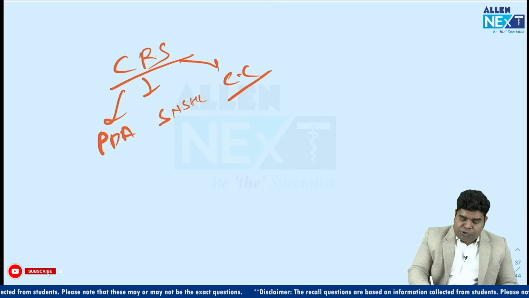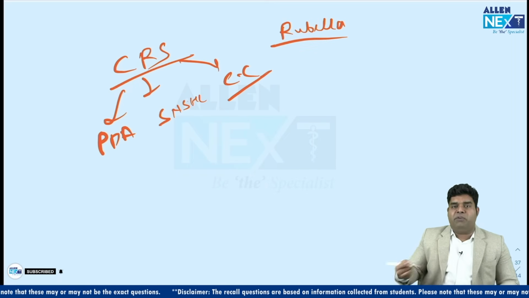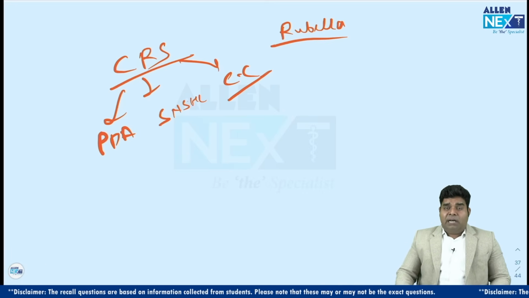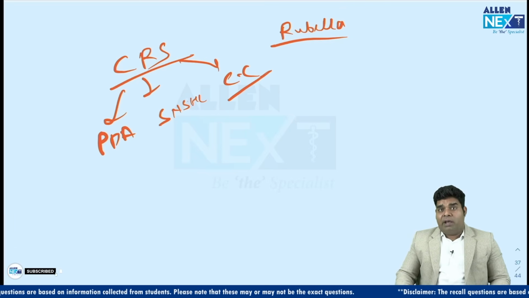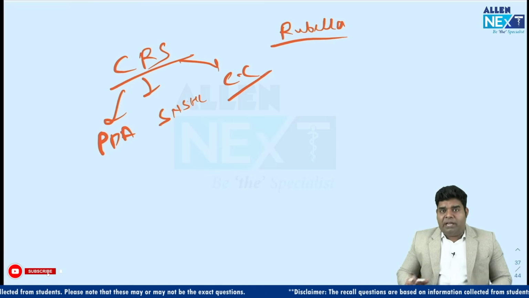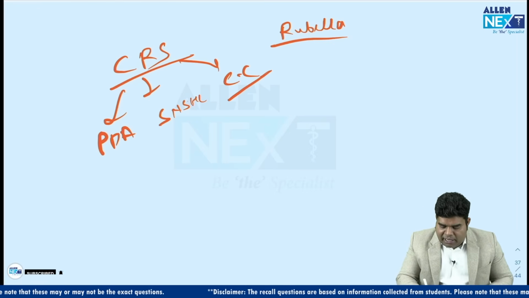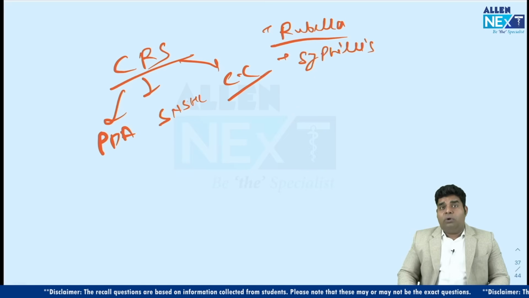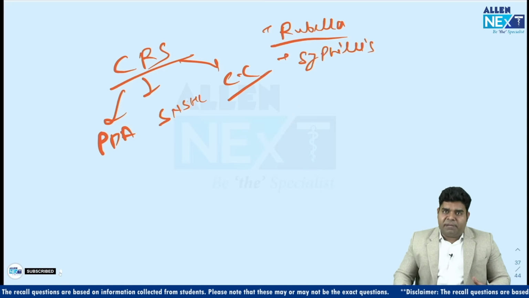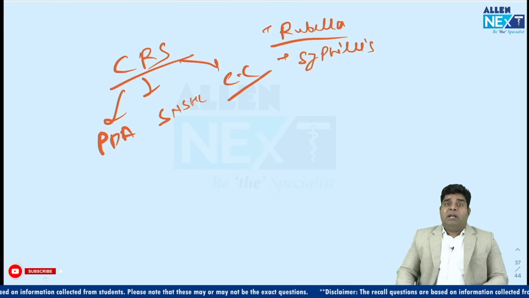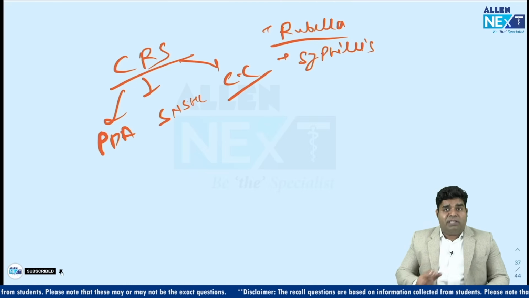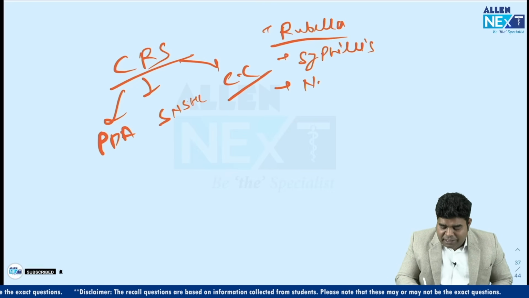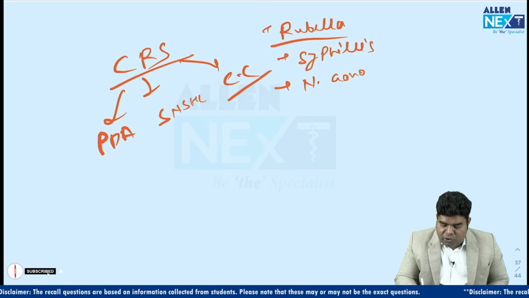Other than that, there was a question on syphilis also. The clinical symptoms given were that a female had an ulcer in the genital area. The ulcer was not painful and there was non-tender lymph node swelling in the inguinal areas. So, they had asked the question on syphilis. Then there was a question on gonorrhea also. They said a female with a history of multiple sexual partners has a scanty discharge, along with burning in urination. Then they gave some reagent which we use for diagnosis also. That was gonorrhea.